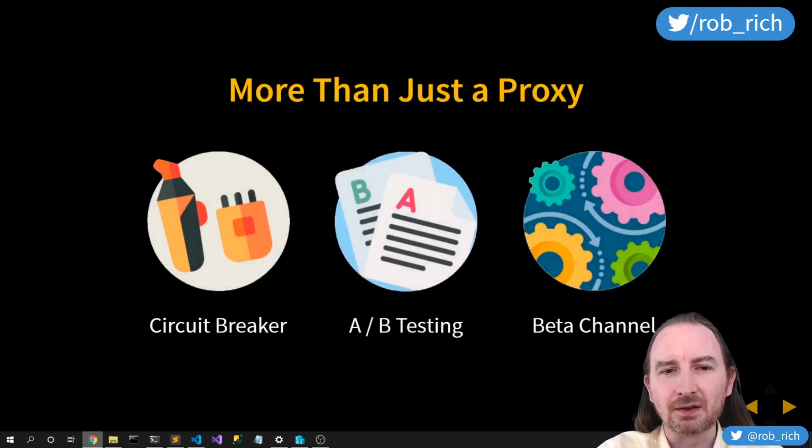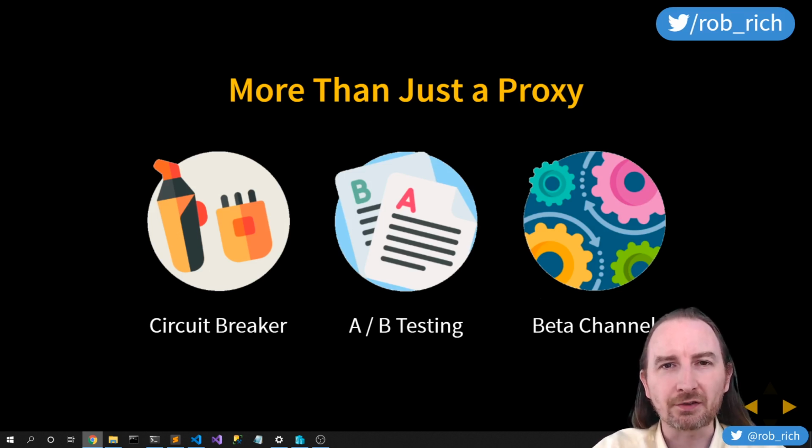Let's level up again. So now let's start talking about traffic shaping. As we're creating these control policies, we don't just want to block traffic, but what if we create an A/B test? What if we take a new version and direct 5% of the traffic, 10% of the traffic towards this new service and see how it goes?